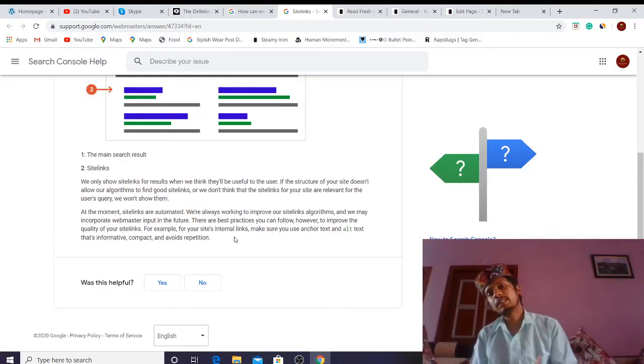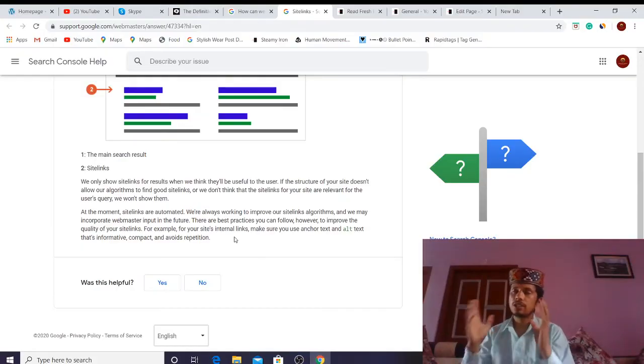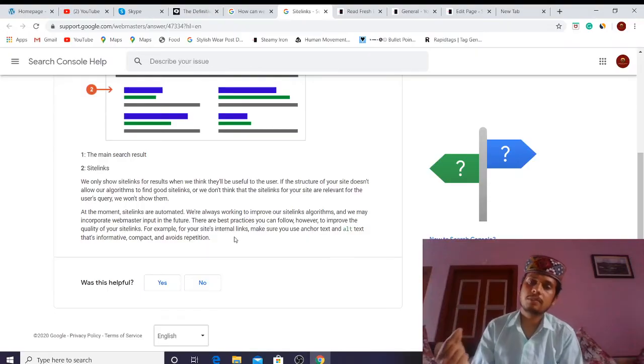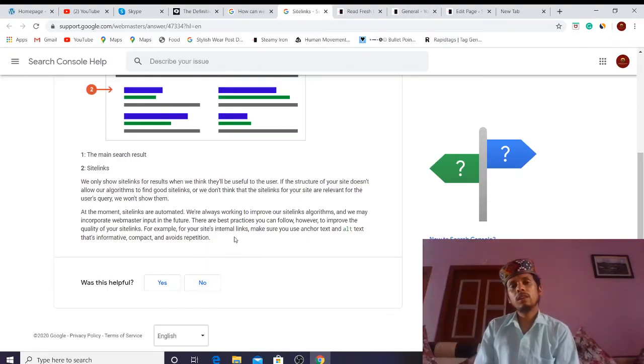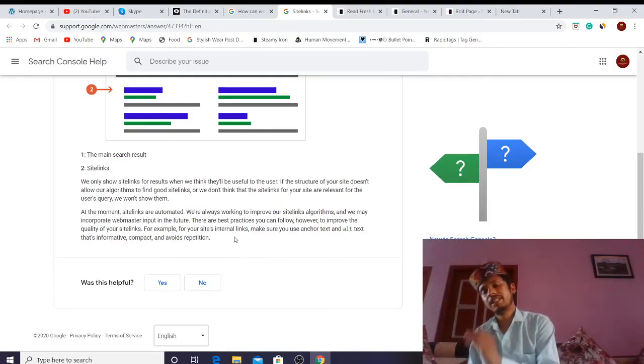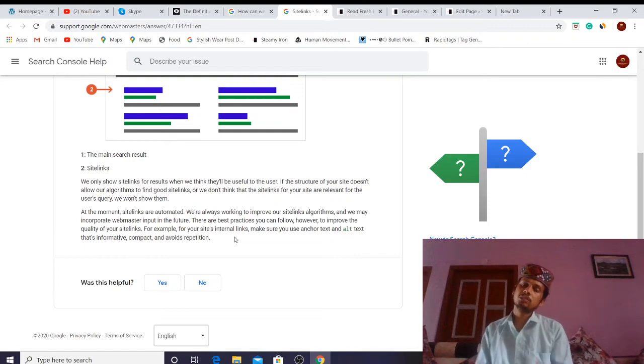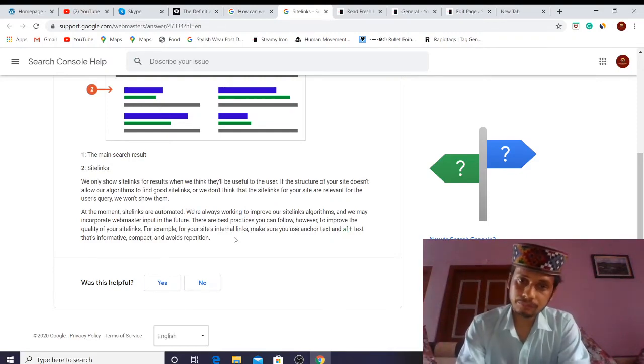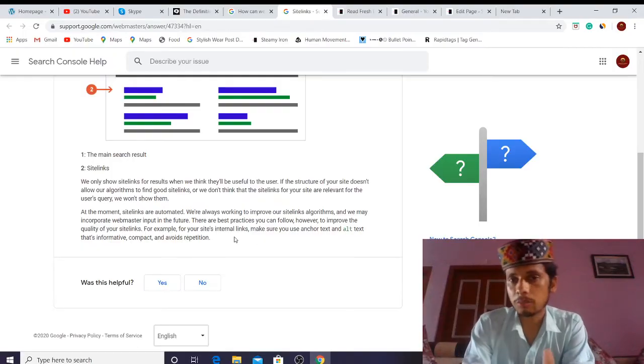We need to remember that in most cases, site links only appear for the first position. Even if you are in second position, Google is not going to show your site links. In rare cases they might appear for some searches, but most of the time they will not. So first you need to reach the top position.